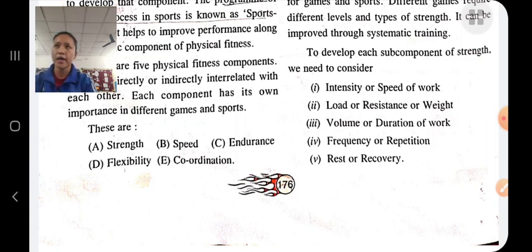In short-term endurance, the athlete has to do the activity for a period of time with maximum speed. For example, in swimming, he has to do the activity with more speed. And in long-term endurance, he has to do the activity for a long period of time and the speed is slow. For example, in marathon running, etc.